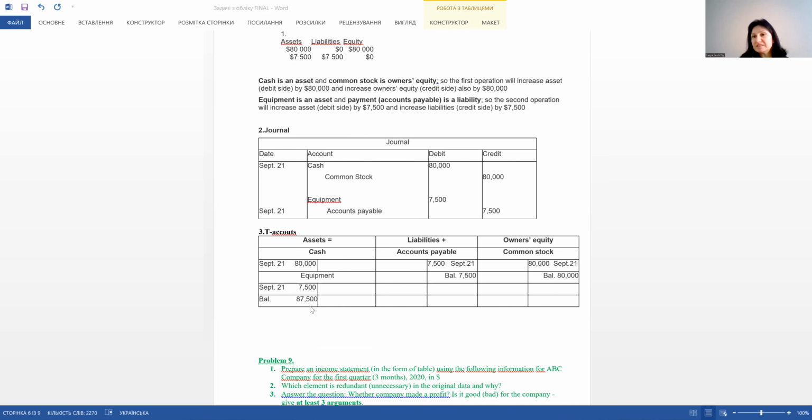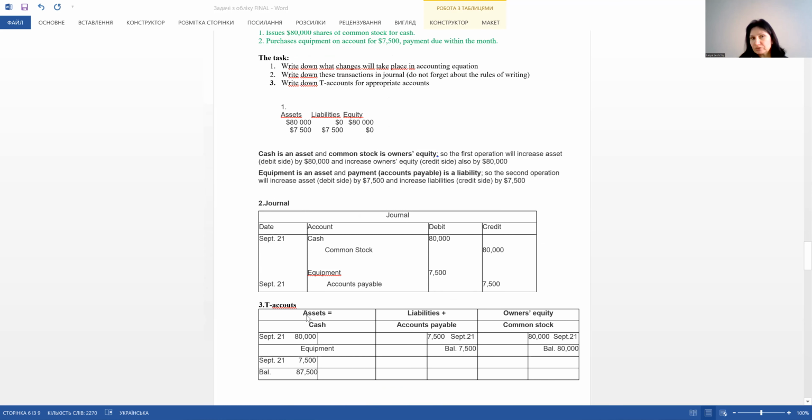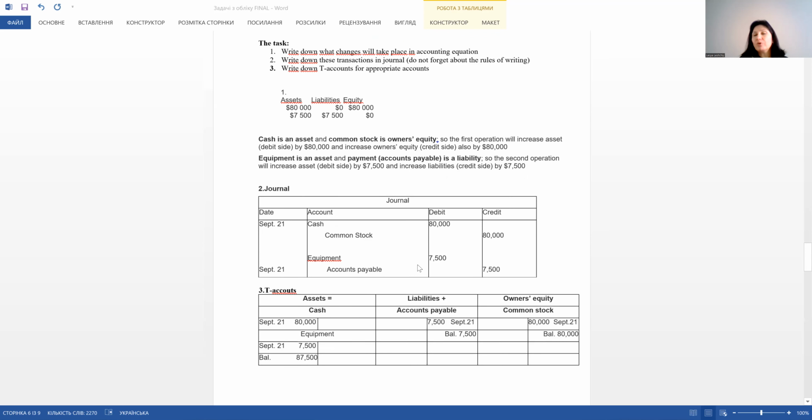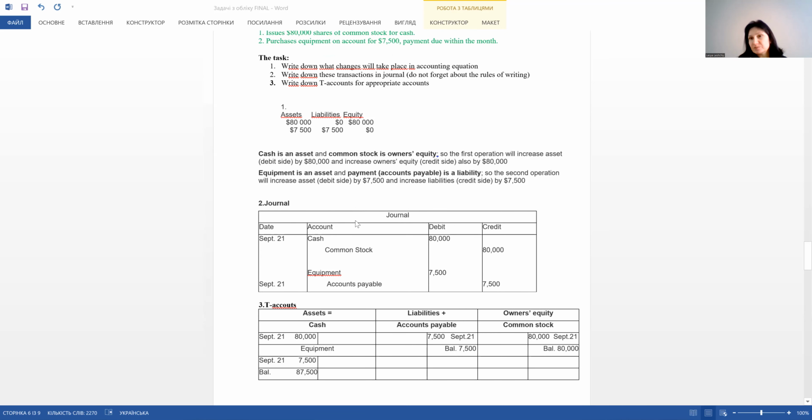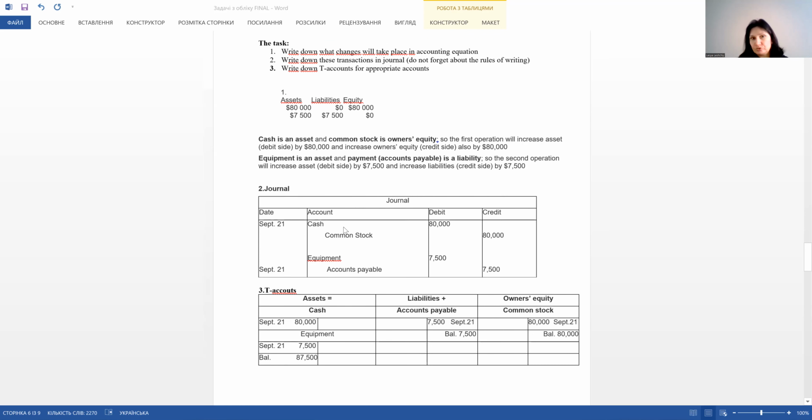So here we see an interesting thing. Only two transactions and a lot of approaches to explain them. It helps us better understand the nature of accounting and understand that there are some changes in the accounting equation from the one hand, and from the other hand, we can see some posting to the journal, and also we can see changes in T accounts. And I hope that this problem is now more clear to you.